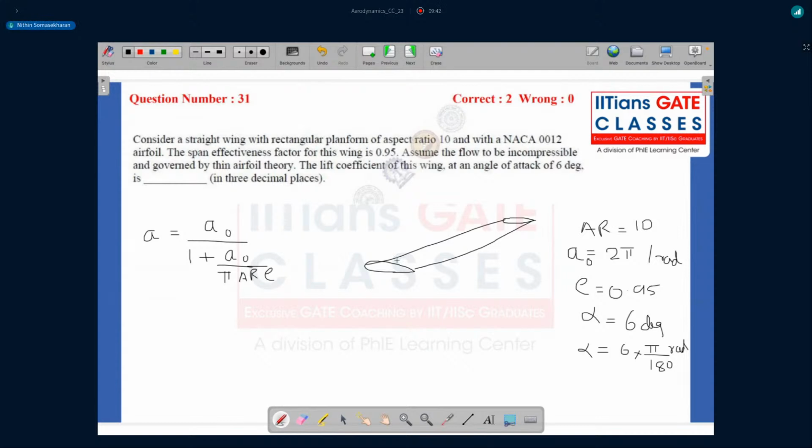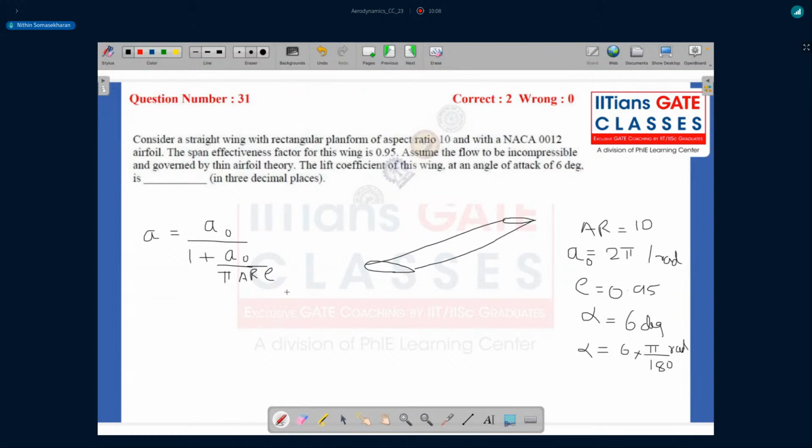So we know that because of your induced drag effects, because of your induced velocity, there will be a reduction in your lift curve slope for the entire wing, basically. So if you start with the lift curve slope of your airfoil, you can find the lift curve slope of your wing using this relation, and this change in the lift curve slope is primarily due to your induced velocity